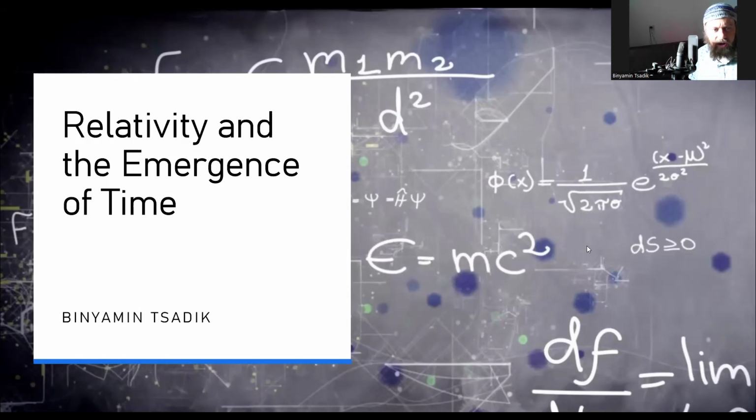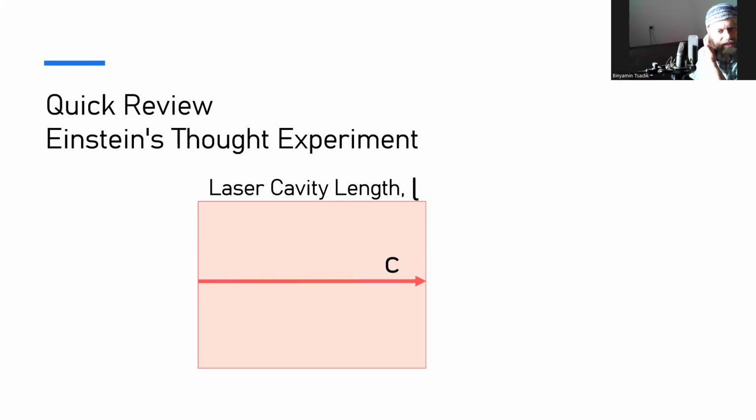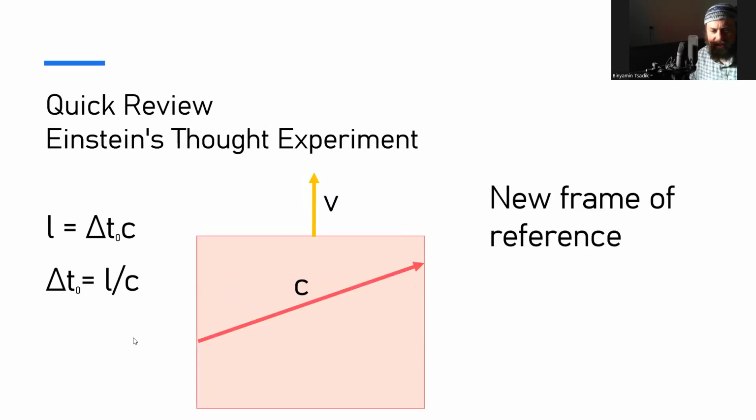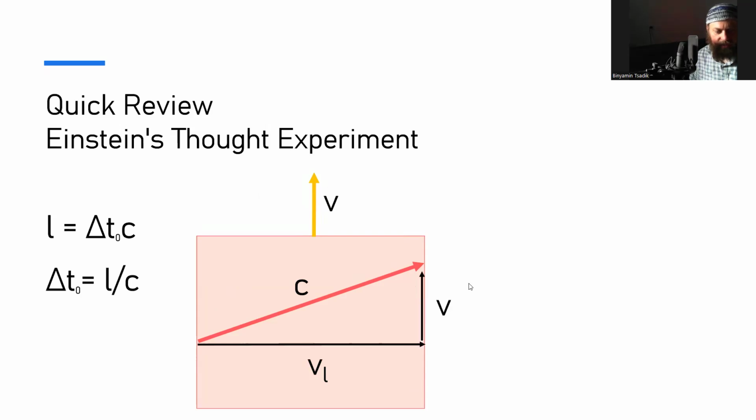So just a quick review, Einstein's thought experiment. We've got this laser cavity with a laser going at the speed c to the other end, and then it's going to reflect back and forth within this cavity. I'm just going to run forward a little bit because this is meant to be quick. If we change the frame of reference, we've got these two components to speed, and here we work out the speed it goes across the length is equal to the square root of c squared minus v